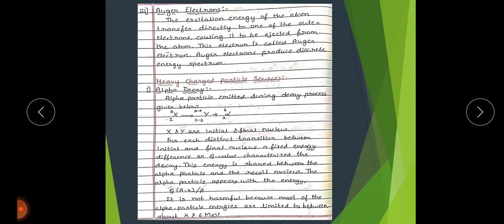Alpha decay occurs when a nucleus is unstable because it has too many protons. The nucleus then emits an alpha particle, or helium nucleus, and energy.